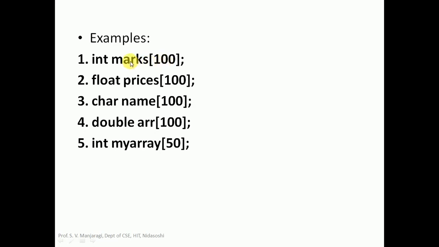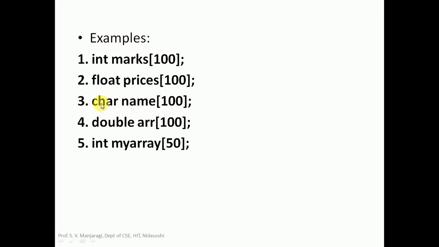So in this particular array we can store maximum 100 integer typed elements because the data type is int here. Second one, this time we are creating an array of the type float. The data type is float here, array name is prices, the size equal to 100. So this statement is going to create an array of size 100 where you can store floating point elements or numbers.